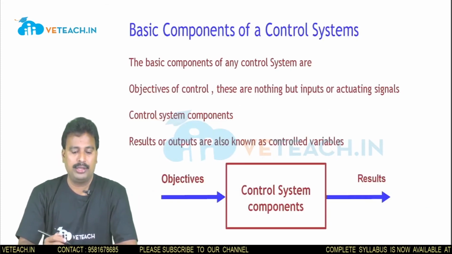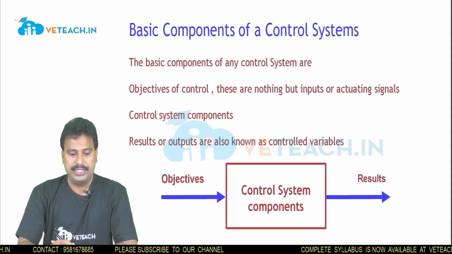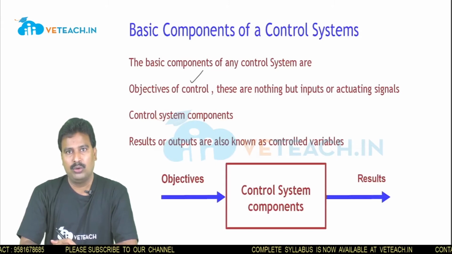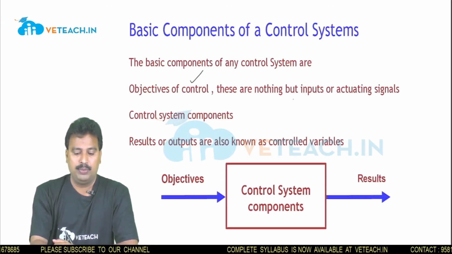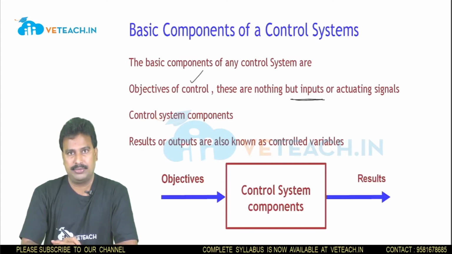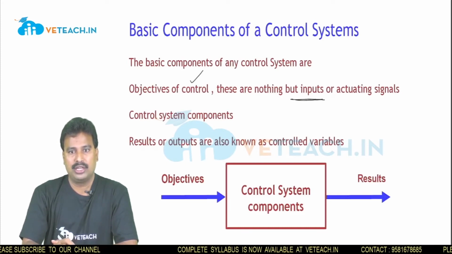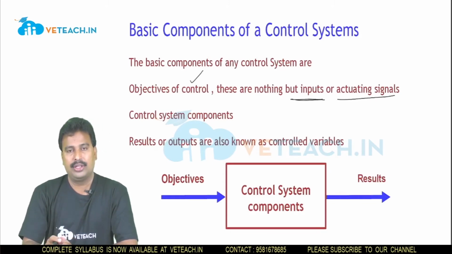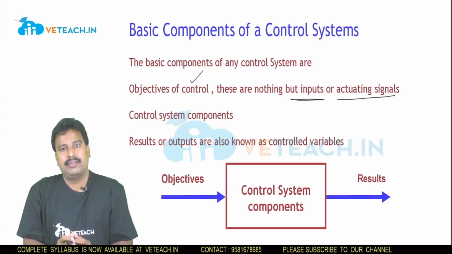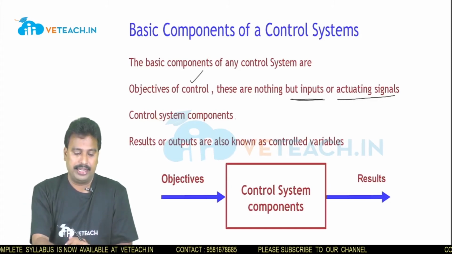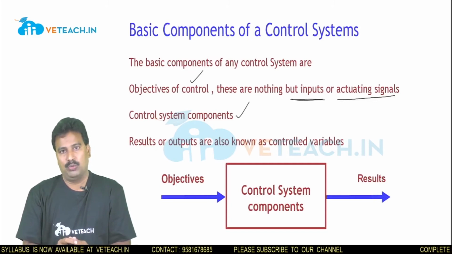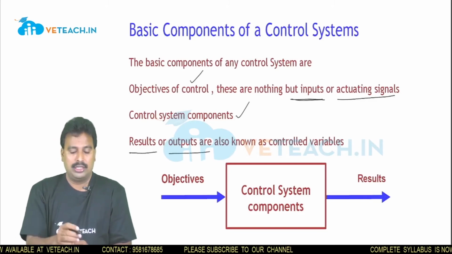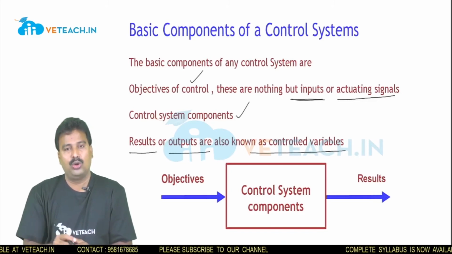We see what are the basic components of a control system. The basic components of a control system are the objectives of control. The objectives of control are nothing but the inputs that are given to the system. In some textbooks, these inputs are called activating signals. Similarly, the second one is control system components. The third one is the results or the outputs. These outputs are also known as control variables.